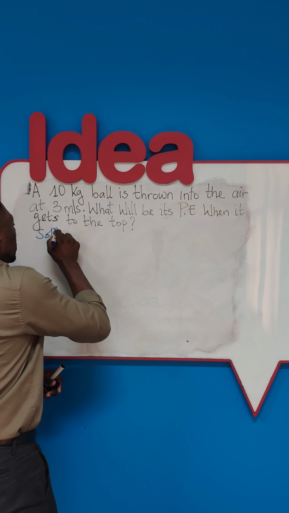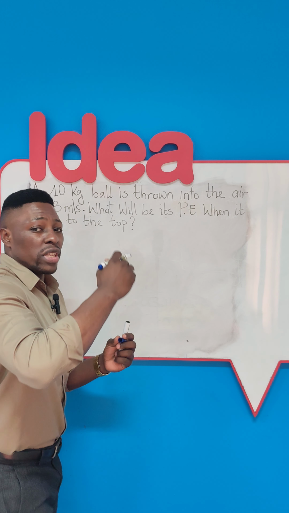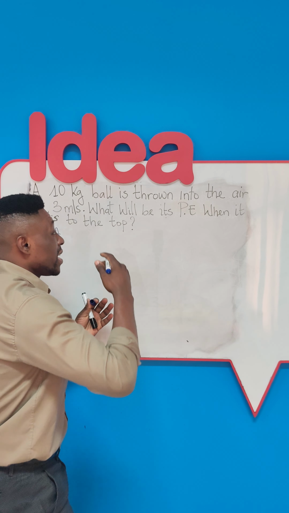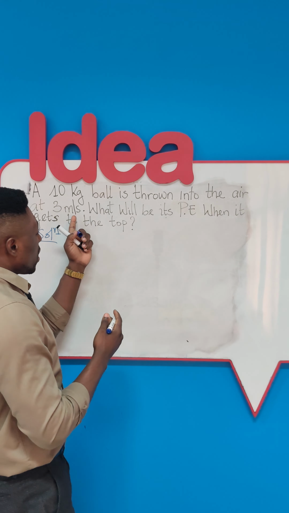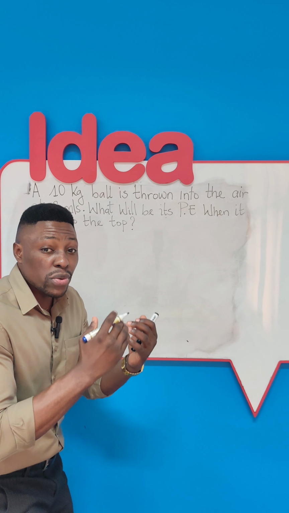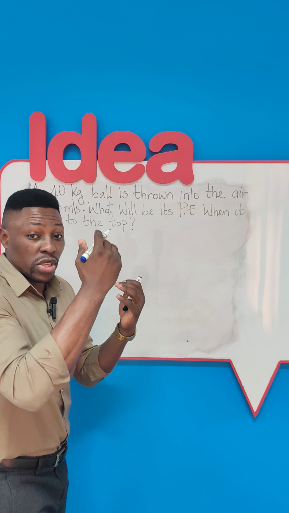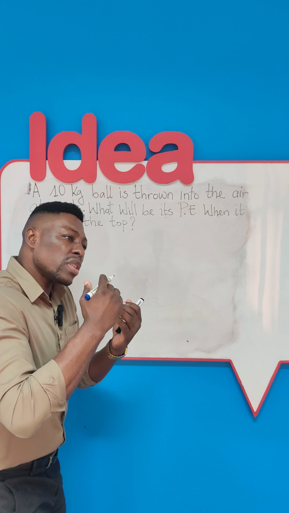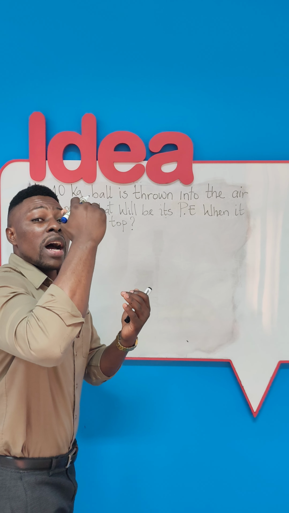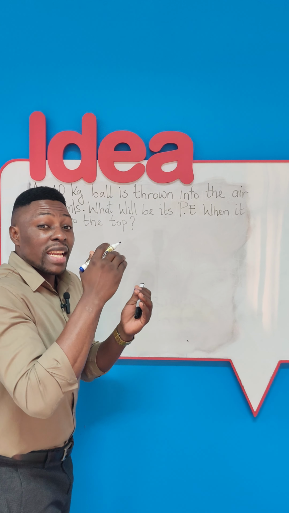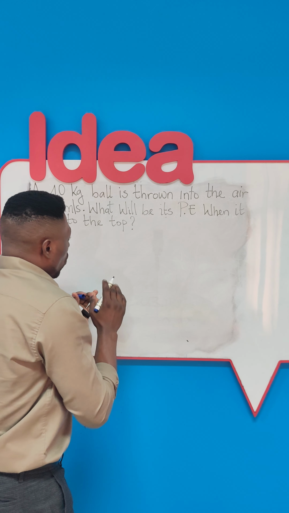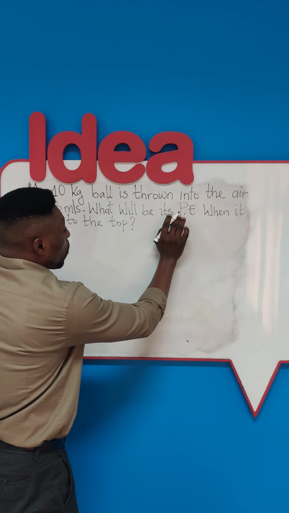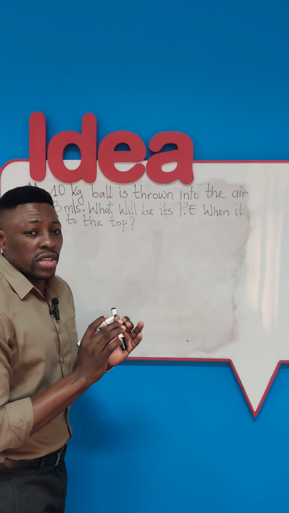Solution. Now, the moment this ball is thrown into the air, before it gets to its top, this speed of 3 meters per second starts reducing due to the effect of gravitational force on it. It reduces until it eventually gets to a velocity of 0. It gets to this velocity when it reaches the top. Now, they are asking us to find the potential energy and not the kinetic energy.